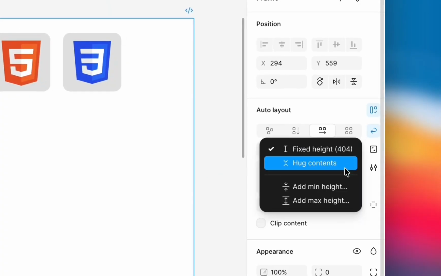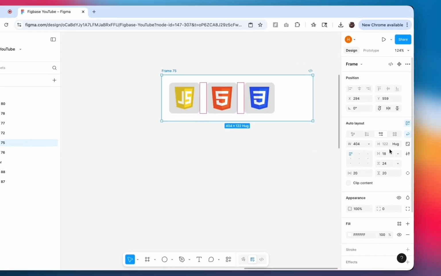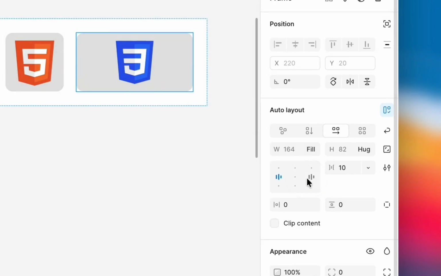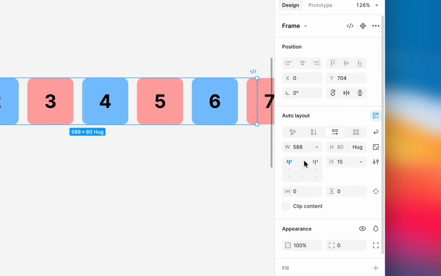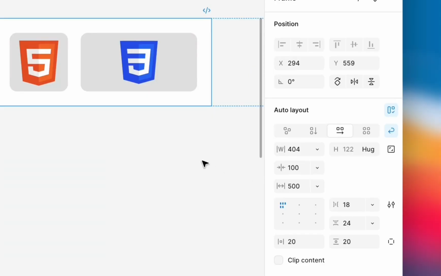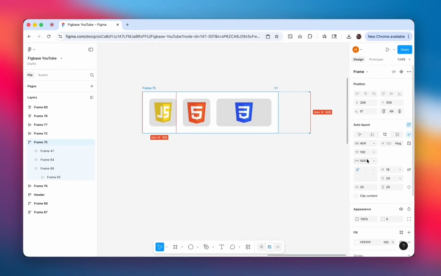Resizing behavior controls how elements respond to changes. Hug contents makes frames wrap tightly around their children, expanding automatically to fit text. Fill container stretches elements to occupy all available space in their parent, while fixed dimensions stay constant regardless of content. Minimum and maximum width or height can be set to limit how much an element grows or shrinks.